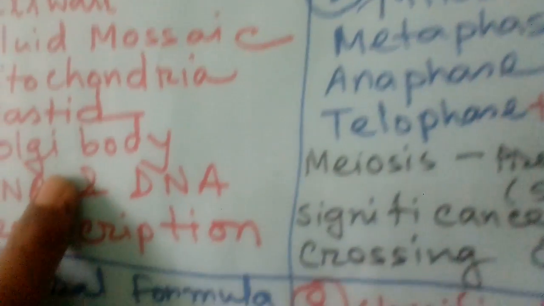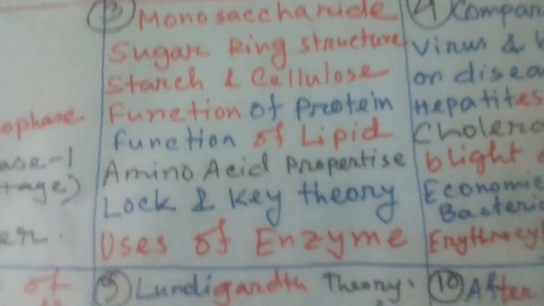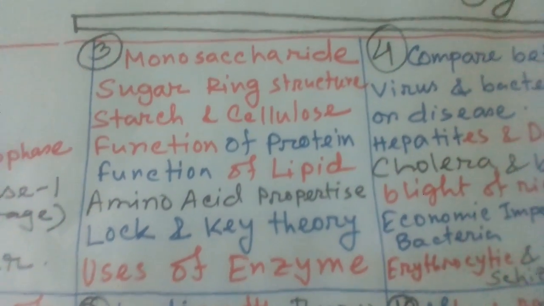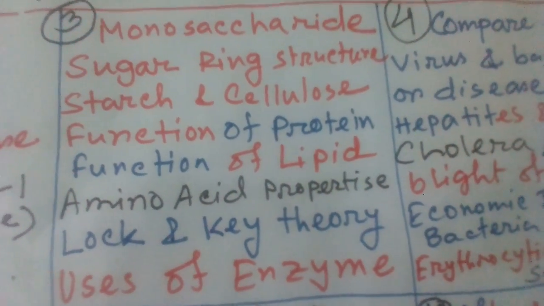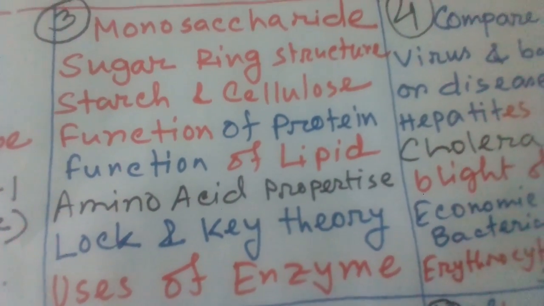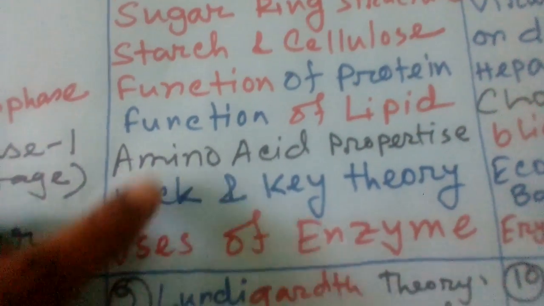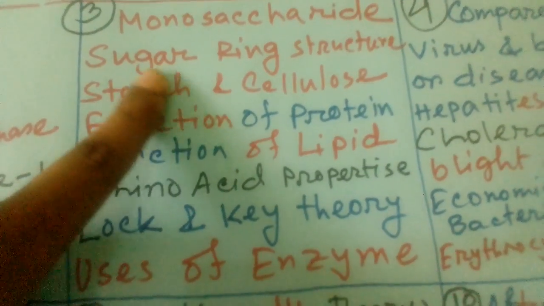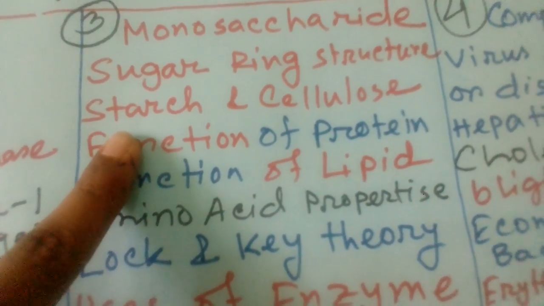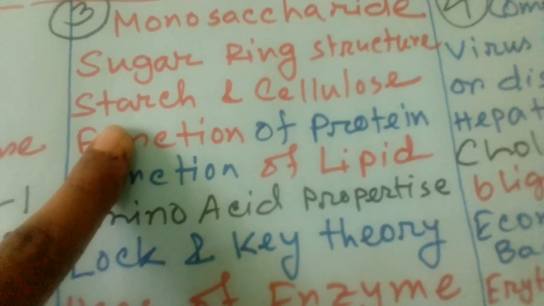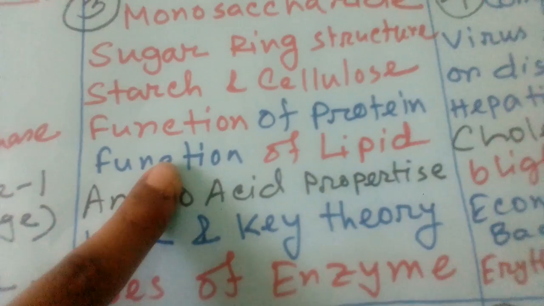That is chapter 1, where you can find one question, and chapter 2 is also important this year. And chapter 3, in previous years we saw that not a huge number of questions come from chapter 3, a few questions we saw, but this year it is also important. It is common year after year that the ring structure of sugar, the sucrose ring structure, is very important. Then starch and cellulose, it is new and difficult, but I think if you practice alpha and beta D-glucose ring structure, then it will be easy for you.